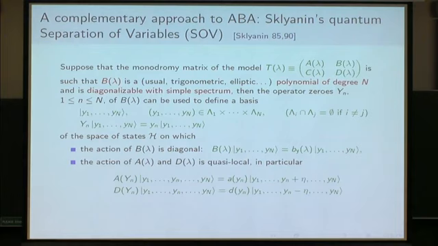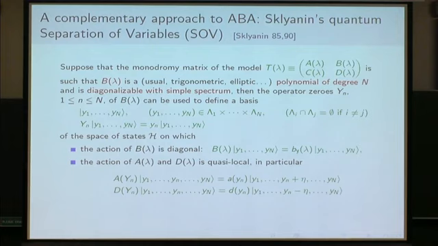So, fortunately, algebraic Bethe-Ansatz is not the only approach that you can apply to solve this kind of models in the framework of the quantum inverse scattering method. And there exists also this approach which is complementary to algebraic Bethe-Ansatz and which applies to cases in particular for which algebraic Bethe-Ansatz does not apply. So this approach is a so-called quantum version of the separation of variables, and once again it is due to Sklianin in the mid-80s. So let me give you briefly an idea about this approach.